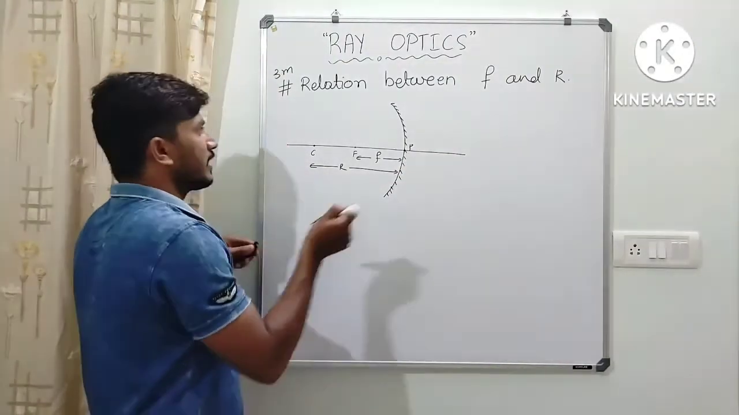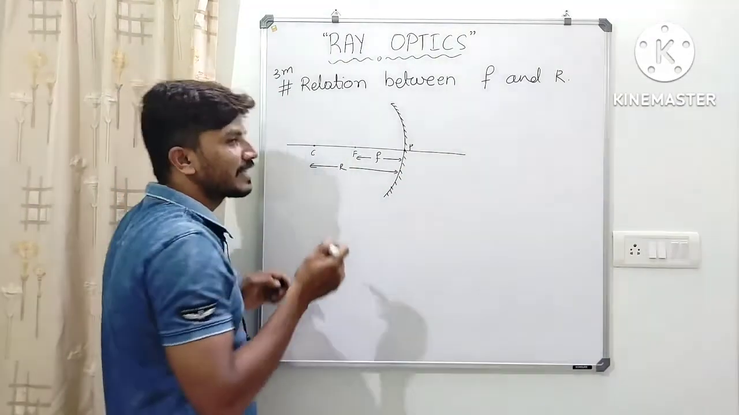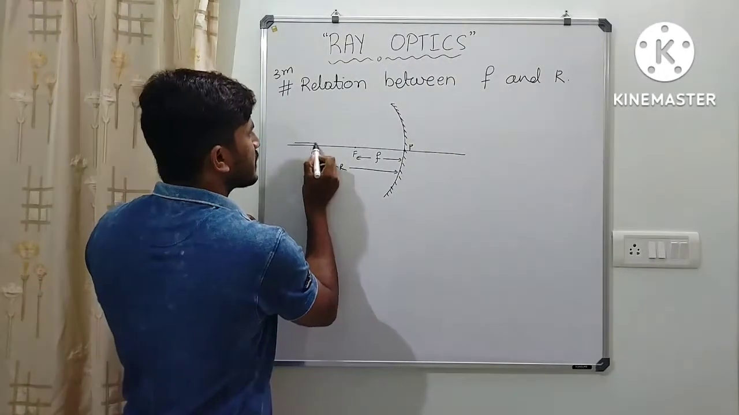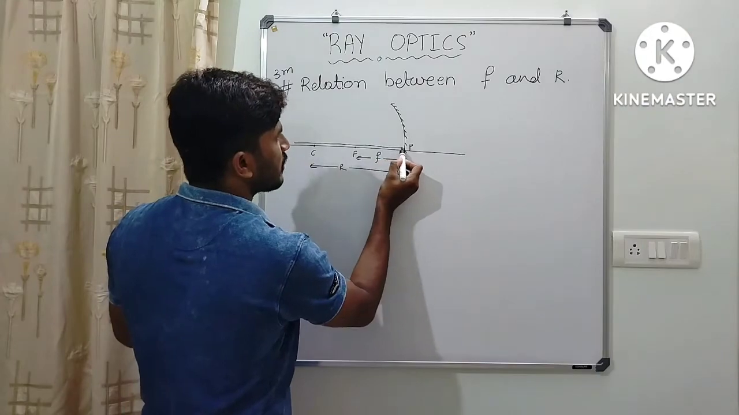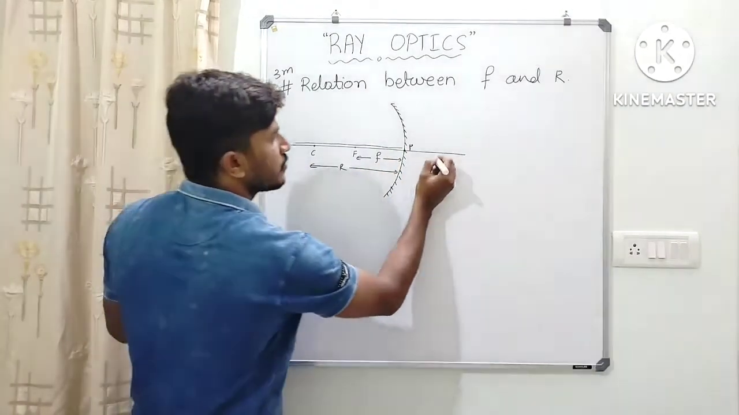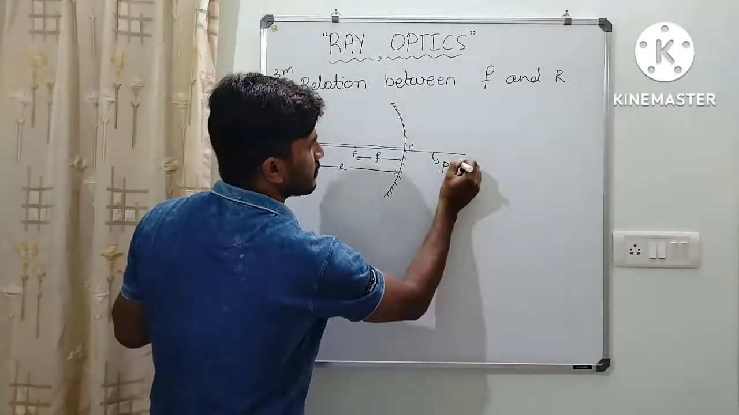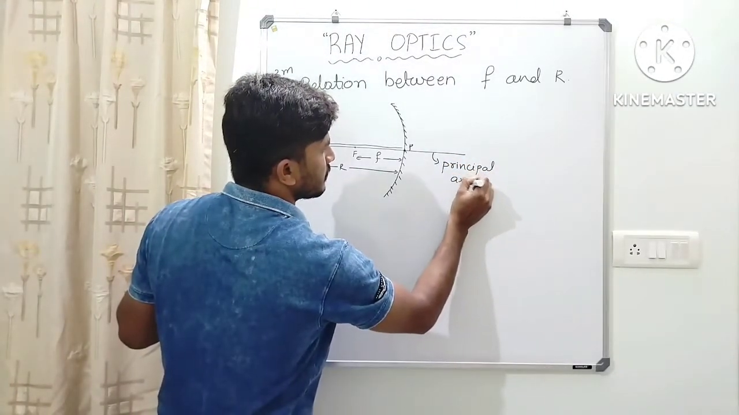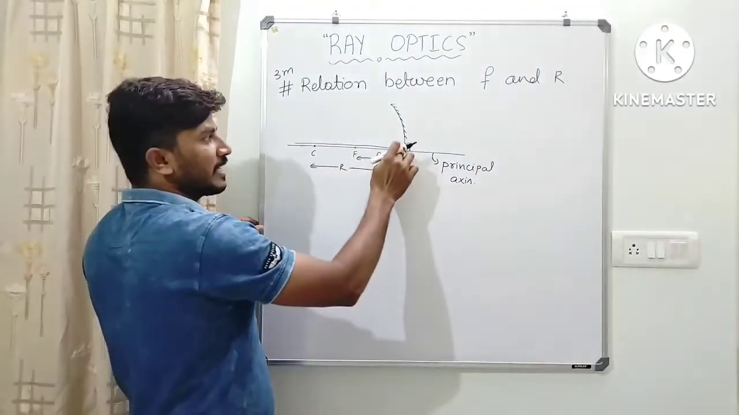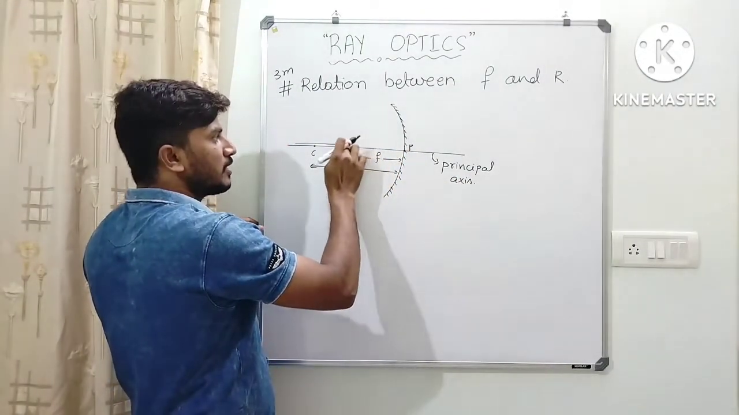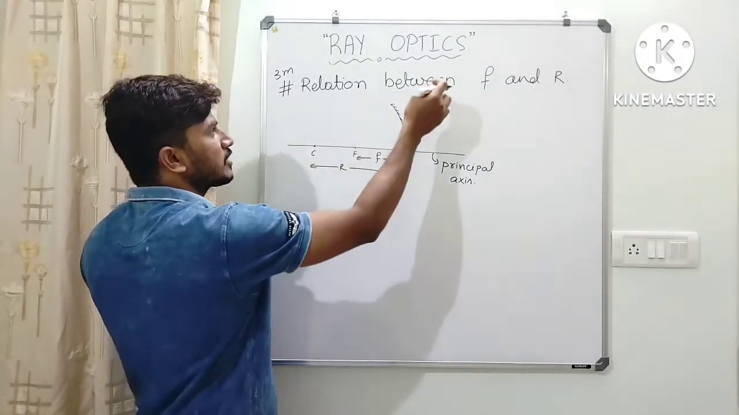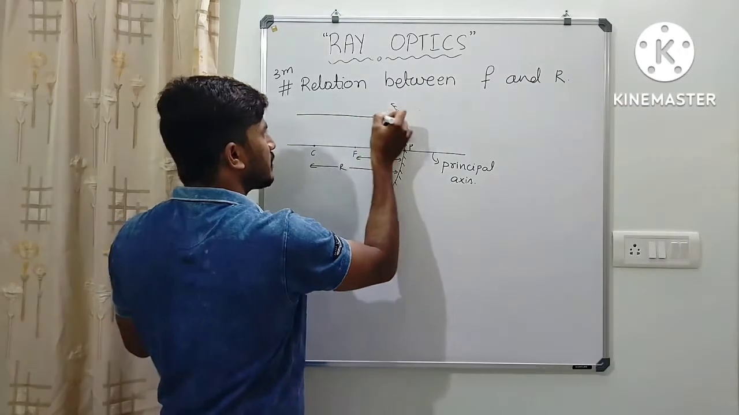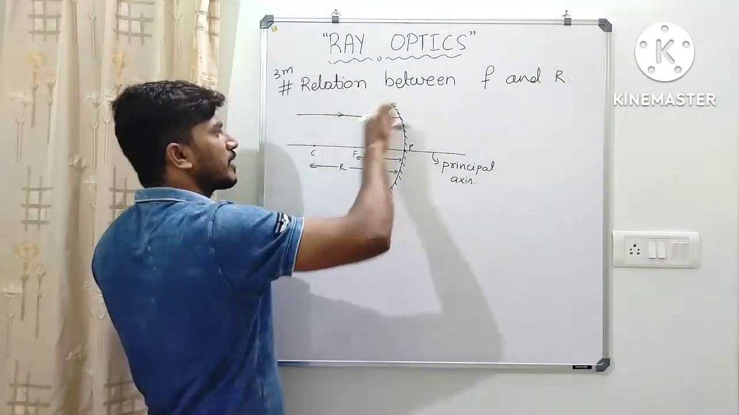So let me consider a paraxial light ray. Do remember, what is a paraxial light ray? A paraxial light ray is the ray which is moving very close to the principal axis. So this is the principal axis. But if I write like this, it will be difficult for me to derive the relation between f and R. Let us consider a paraxial light ray which is moving here in this direction, parallel to this one.